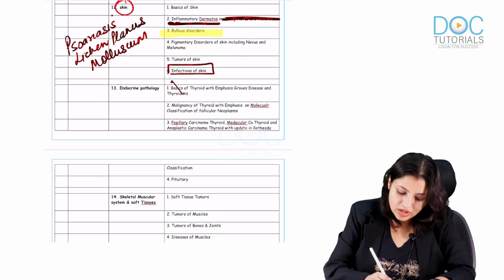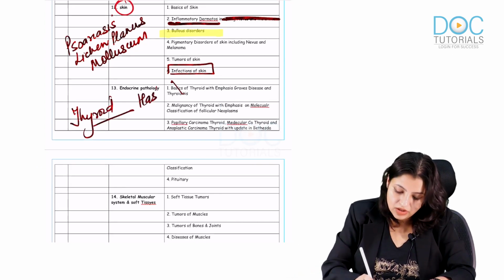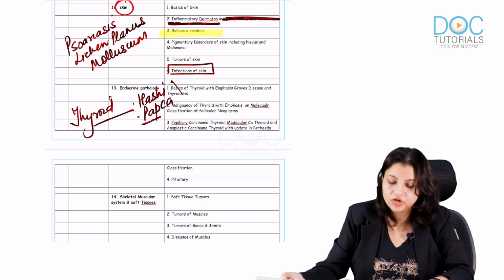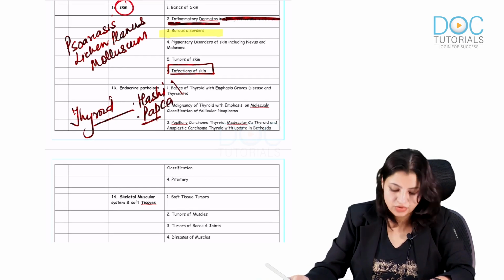Now in endocrine, I want you to know everything about thyroid pathology, especially Hashimoto's and papillary carcinoma. These two are very, very important, which everybody should be knowing. So these two important things I want you to know.